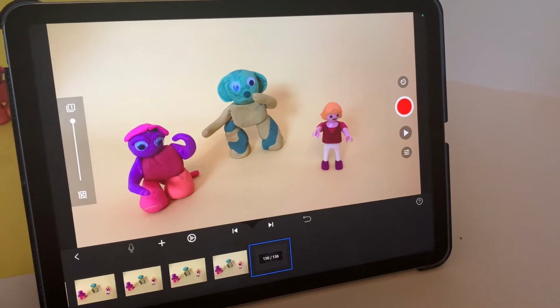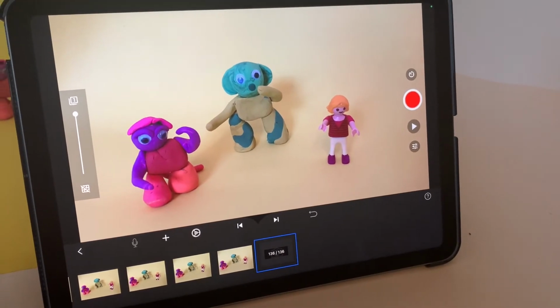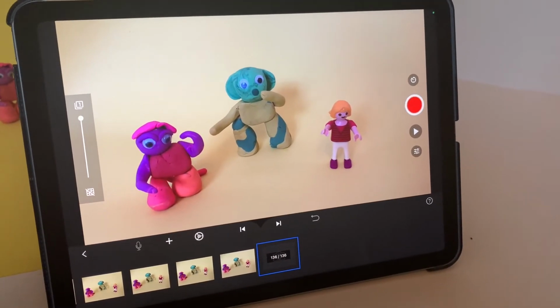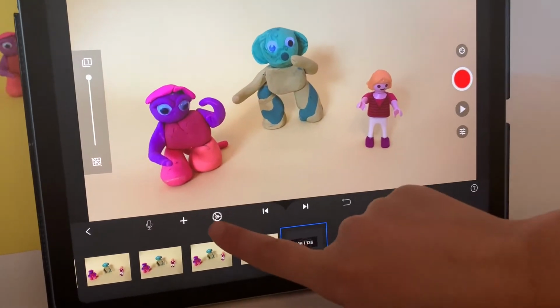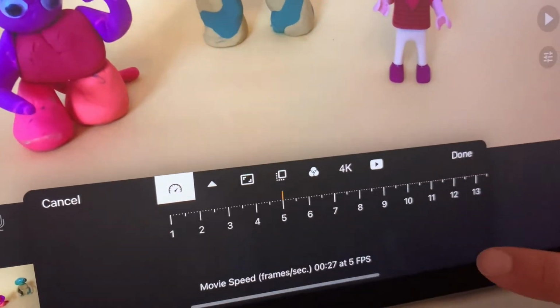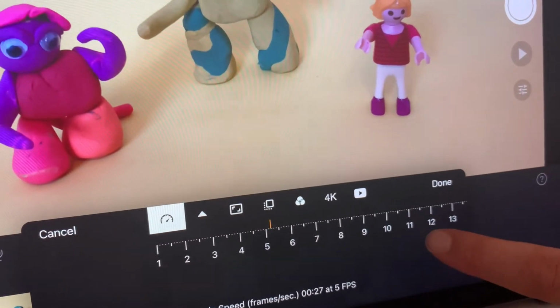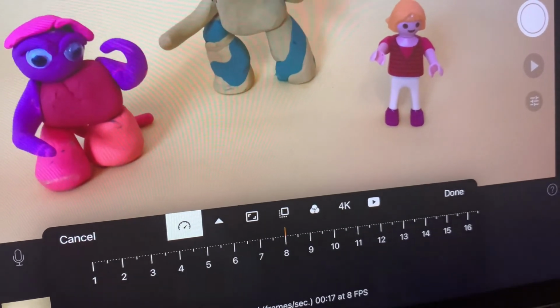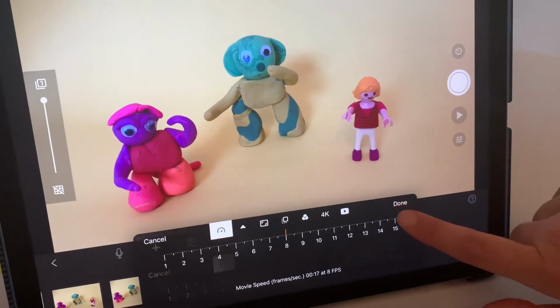We are currently working with 5 frames per second, but to make the movement appear smoother, we need to work with 8 to 10 frames. So go to the settings icon and choose how many frames you would like. This affects how fast the video plays.